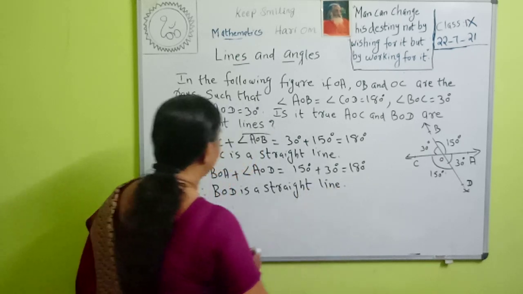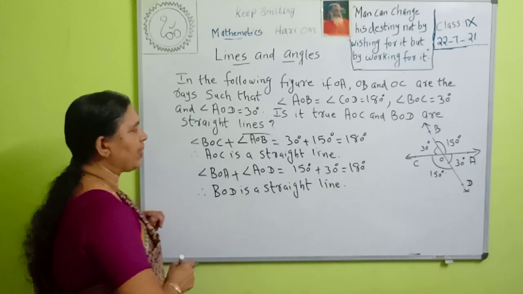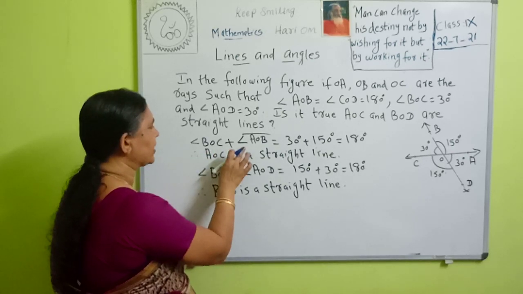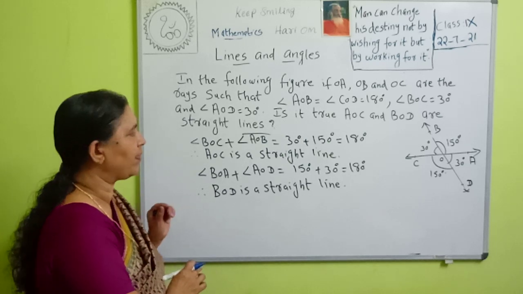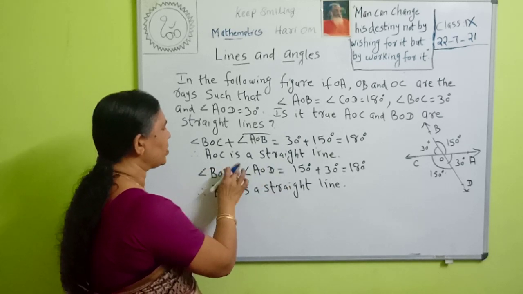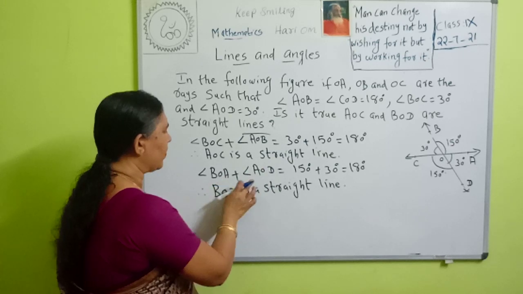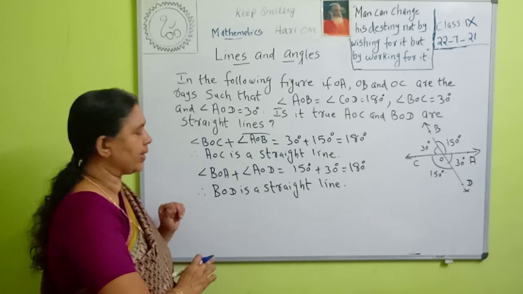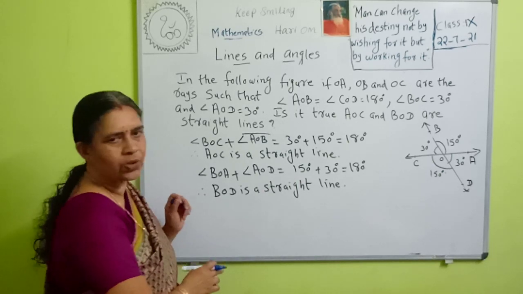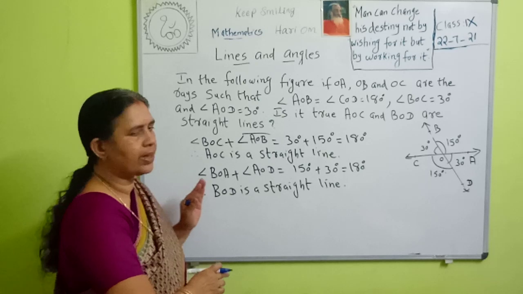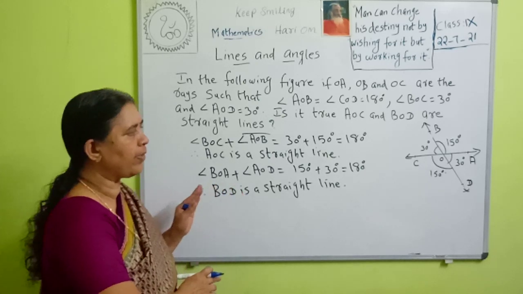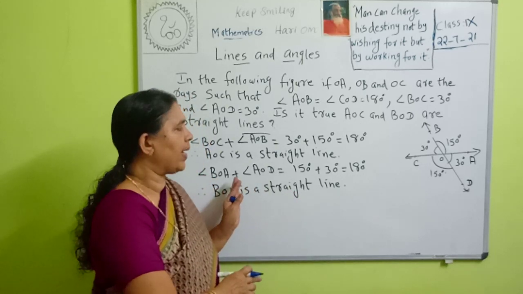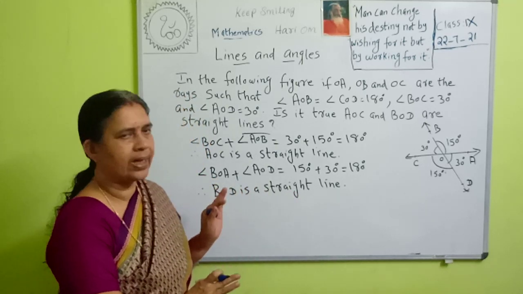If it is a straight line, the sum of the angles on the same line is equal to 180 degrees. Here, angle BOC plus angle AOB is 30 degrees plus 150 degrees. That is 180 degrees. Therefore, AOC is a straight line. Then angle BOA plus angle AOD is 150 plus 30, that is also 180 degrees. Therefore, BOD is also a straight line. So, to check whether a line is a straight line, you find the sum of the angles on that line. If the sum is 180 degrees, then it is a straight line. Otherwise, it is not a straight line.